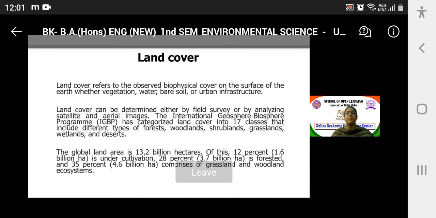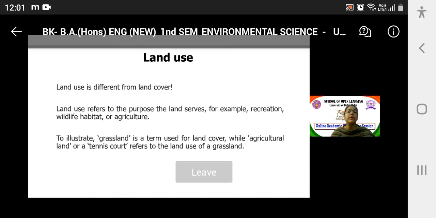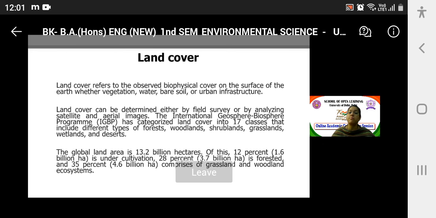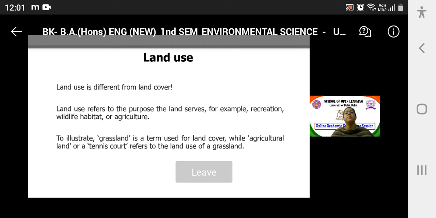Then coming to land use, see, land use is quite different from land cover. Land cover, I just told you, is the biophysical cover on the surface of the earth. But land use refers to the purpose for which land is being used. For example, whether it is being used for recreation or wildlife habitat or agriculture. Okay, so in cities or at places while traveling here and there, you must have seen yellow colored boards, and on them in black color it is clearly written what the land use is. In Delhi, people who have been staying in Delhi, and even outside, can easily observe what the land use is.